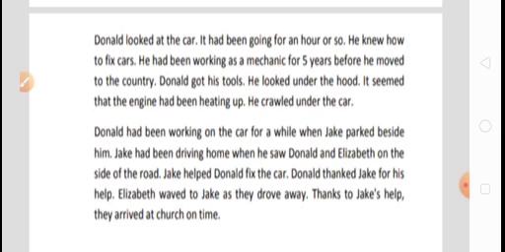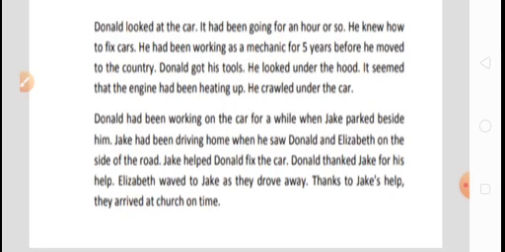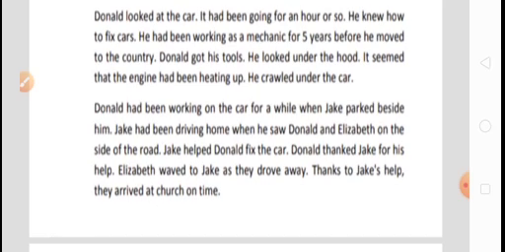So now, from the point of view of the story, Donald started looking at the car. What happens to the car? It had been going for an hour or so. It had been going. Now, look here. This sentence is in past perfect continuous tense, because it is the subject, had been is the auxiliary verb, and going is the verb ing form. For an hour or so, that is nothing but the complement. So, Donald and Elizabeth, both of them were there beside the car for an hour or so, looking at what happened to the car.